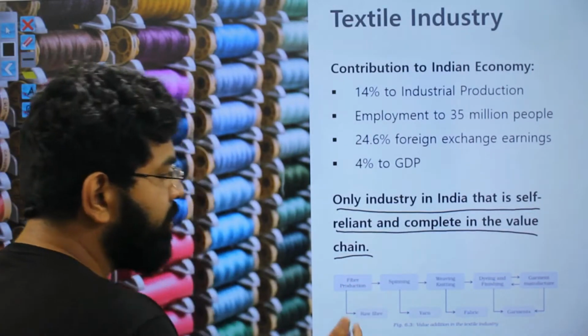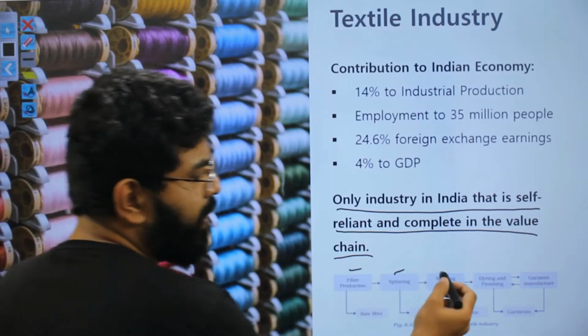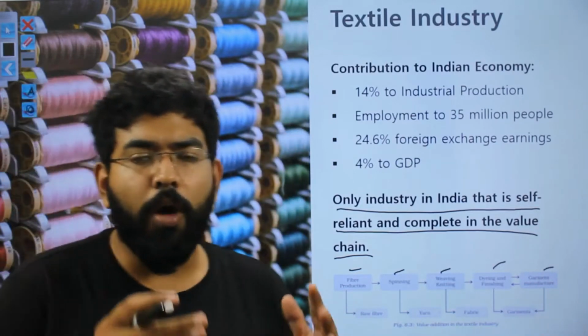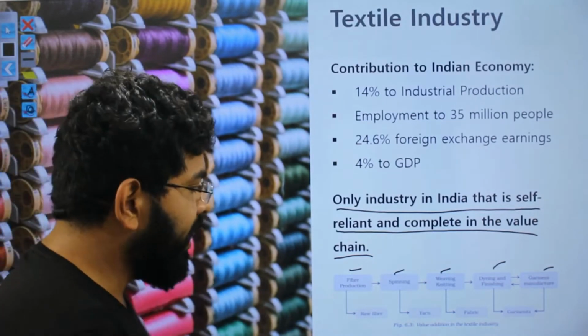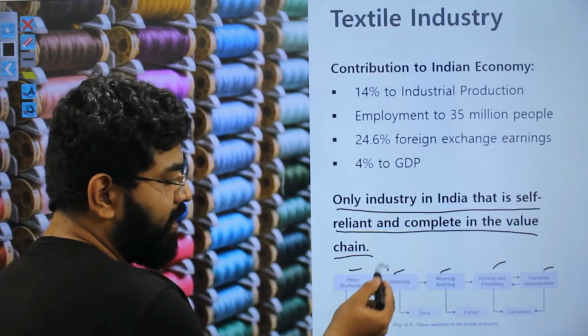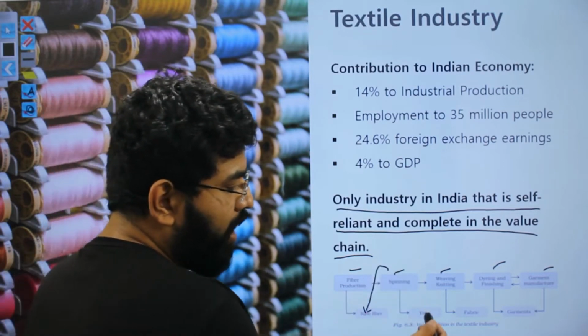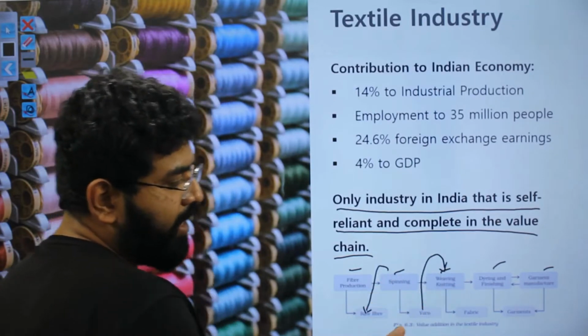It means that in all the processes, your fiber production, spinning, weaving, dyeing, garment manufacture, your raw material is from the previous step. So, spinning takes in the raw material, raw fiber. Spinning produces yarn. Yarn will be used in weaving and knitting.